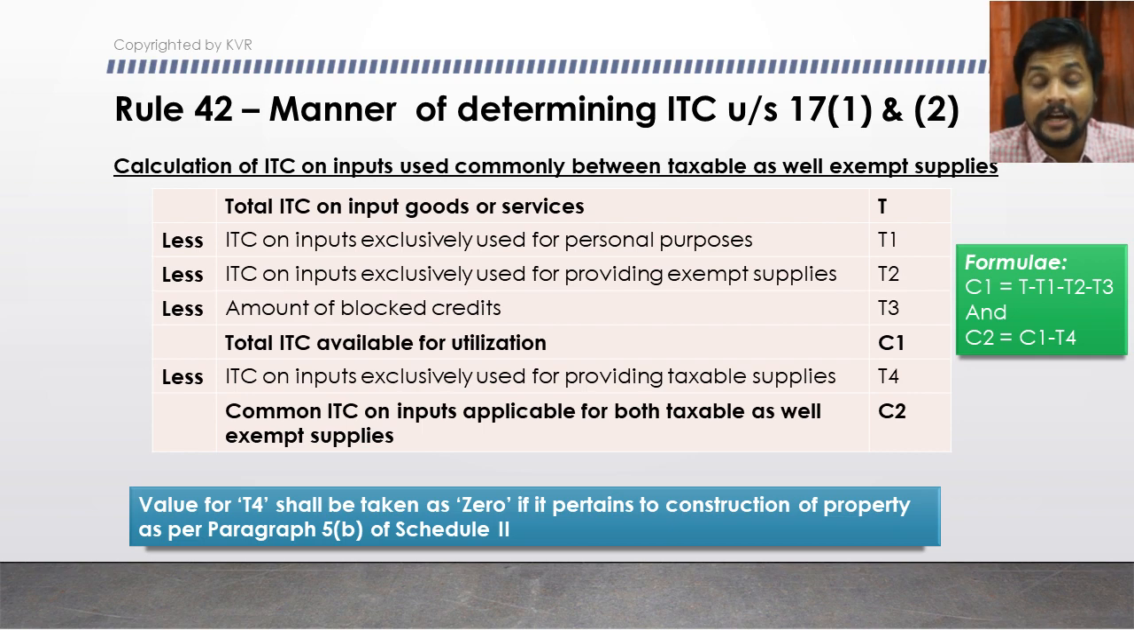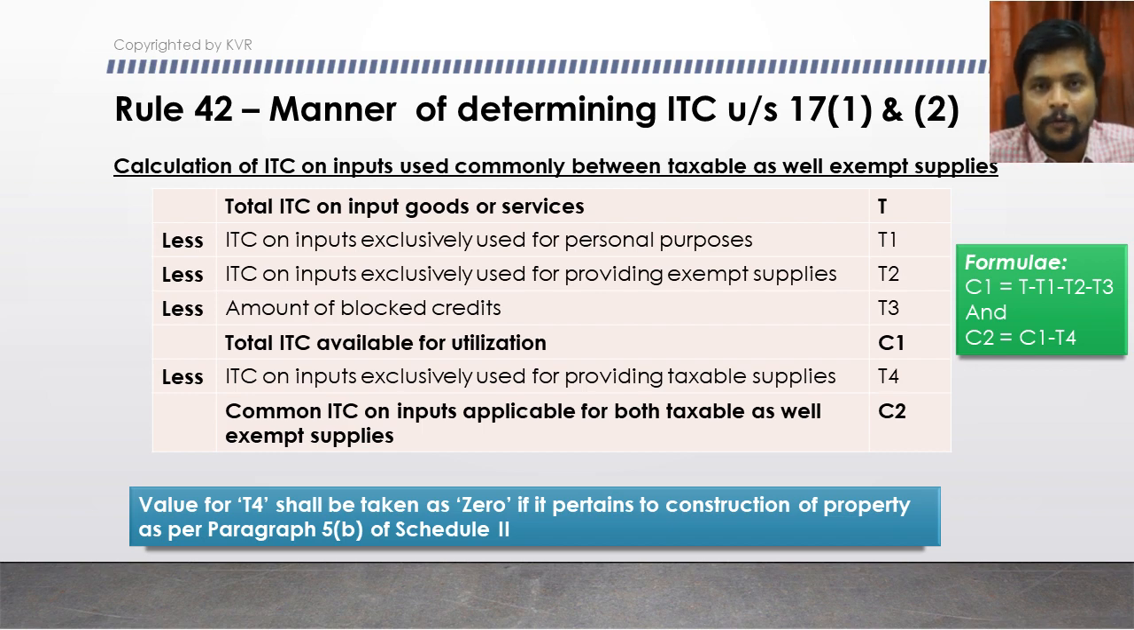Then we have to arrive at C2. C2 is nothing but C1 minus T4. So we all know what T1, T2, T3 and so on are. Next, here they also say that the value for T4 shall be taken as 0 if it pertains to construction of property.